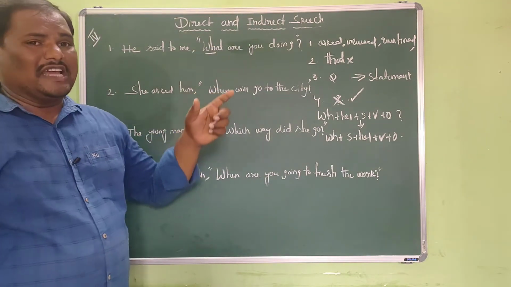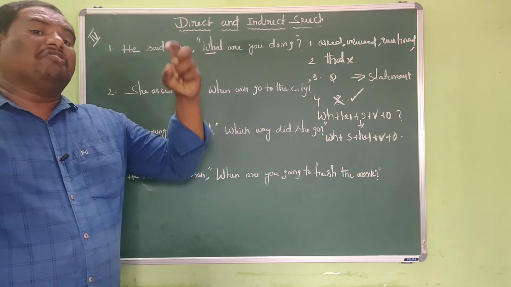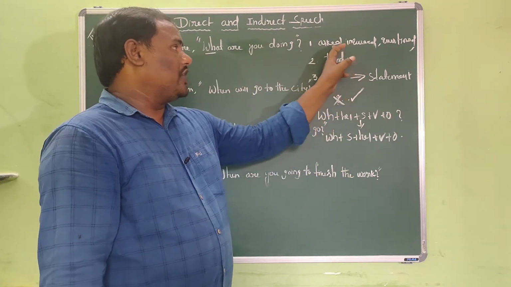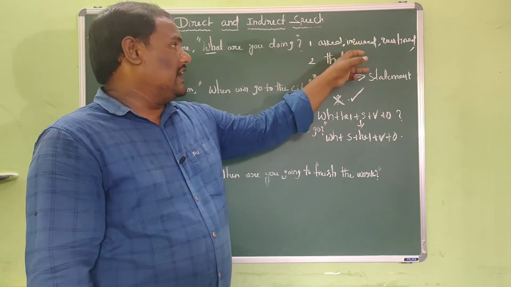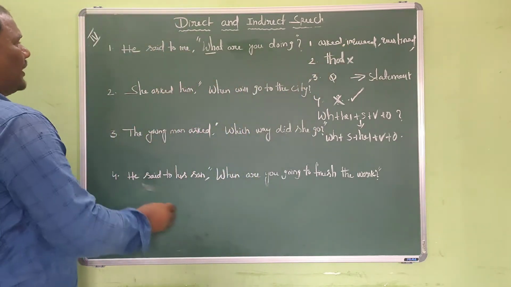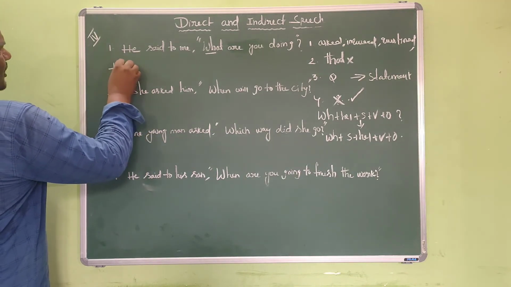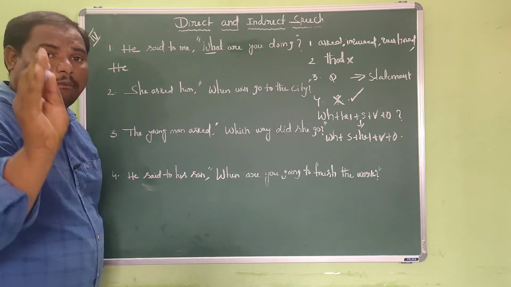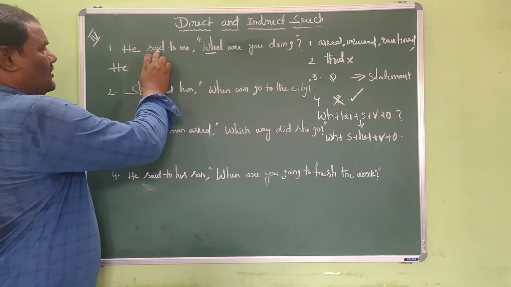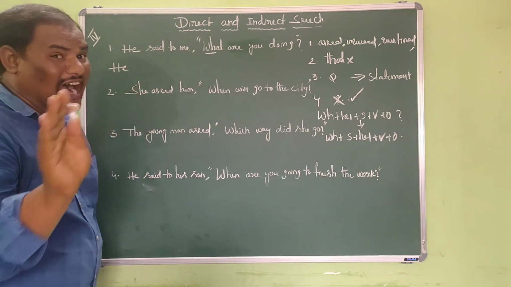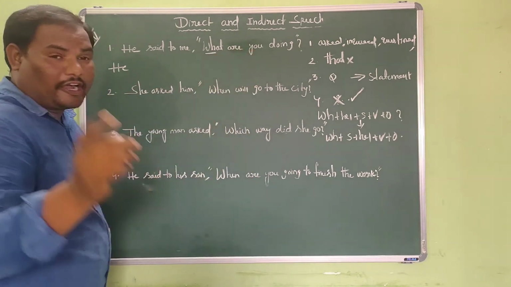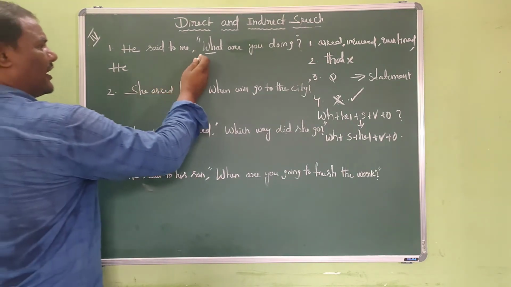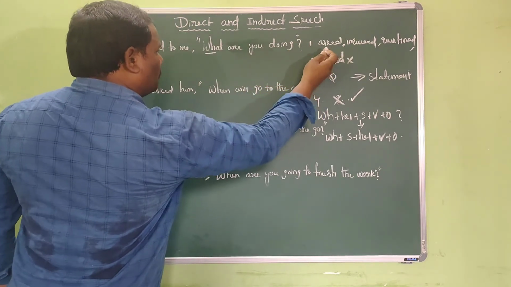So when we want to change an interrogative sentence that started with a WH question from direct to indirect, we have to follow all these steps, isn't it? So let us take the first step. We need to change the reporting verb into asked, inquired or questioned. So we shall try to change the reporting verb first, right? He said to becomes told, but it is not possible. It is not possible for me to convert the reporting verb said to into told. Why? Because the reported speech is not a statement, but it is an interrogative sentence. So as it is an interrogative sentence, I have to change the reporting verb into any one of these words.